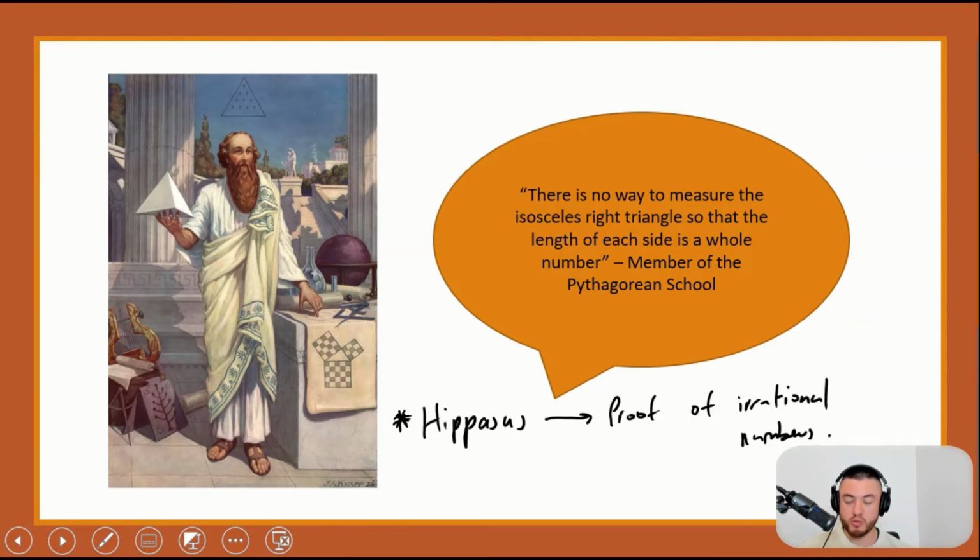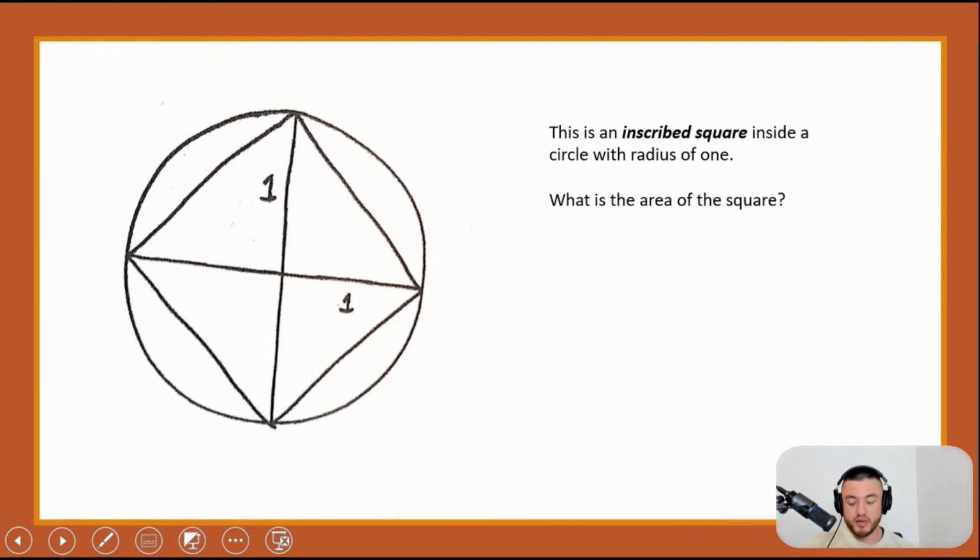Now, let's continue on with the method of exhaustion that we talked about earlier. So here we start again with the unit circle, but this time I'm going to draw a square inside it. And this square is called an inscribed square. Inside the circle with a radius of 1, what is the area of this square?